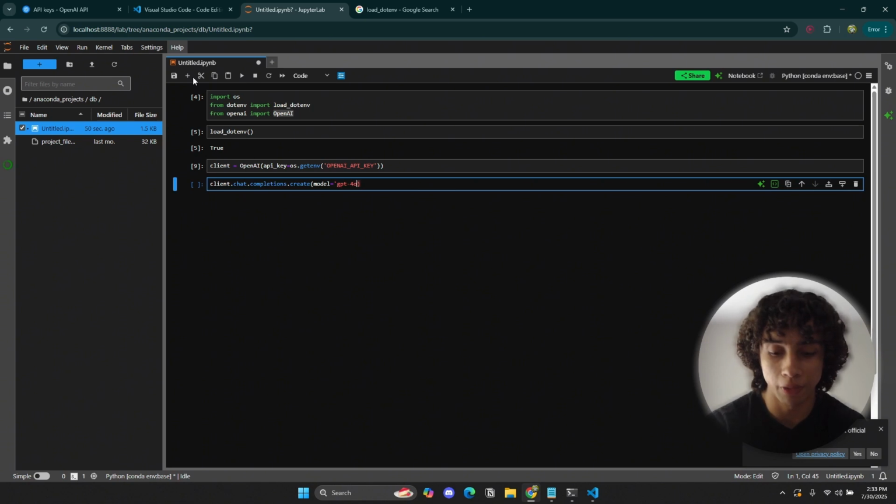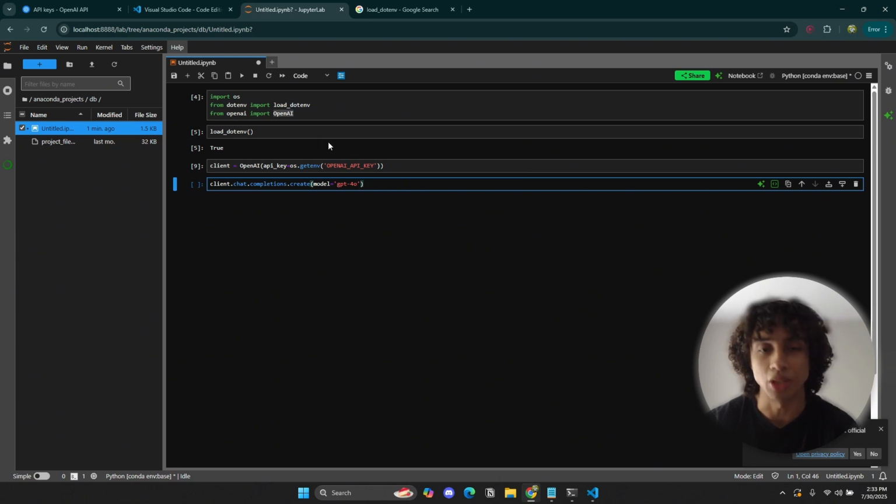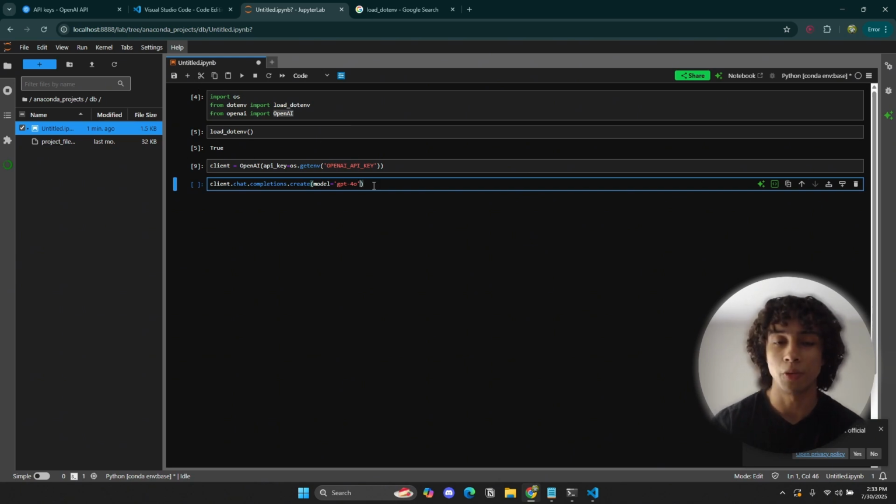I'm going to use GPT-4o for now. If that doesn't work for you, then just use GPT 4.1. I do have to correct myself actually. I keep confusing GPT o4 with 4o, but there's a huge difference.